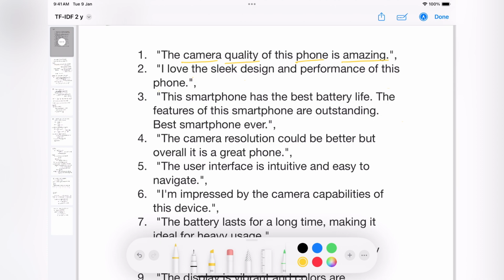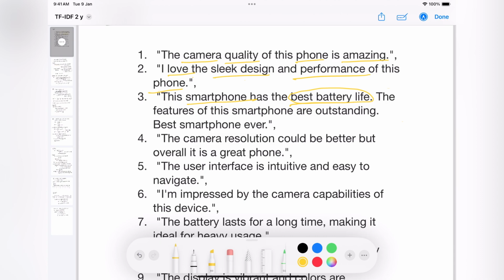Because using these words, we can identify whether this review is a positive or a negative one. And again, if I take review 2, it has words like love, sleek design, performance, and again phone. And if I look at review 3, it has smartphone, best battery life. So when I look at these kinds of words, I can easily come to a conclusion about what this review is saying, right? So these are the important words in these reviews.